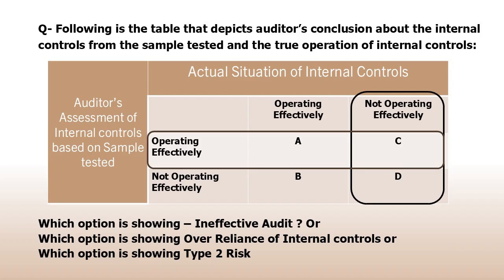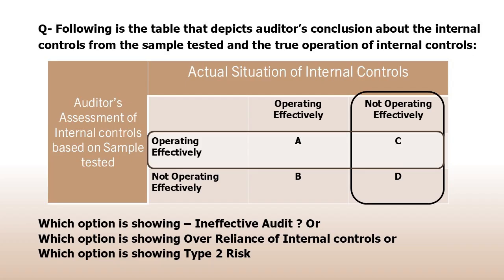Or which option is showing Type 2 risk? So Type 2 risk means all is not well but sample is well. So now see, all is not well, that is the actual situation which is not operating effectively, and sample is well, that is the auditor has selected a sample and concludes that internal controls are operating effectively. So you can see that the right option is C.